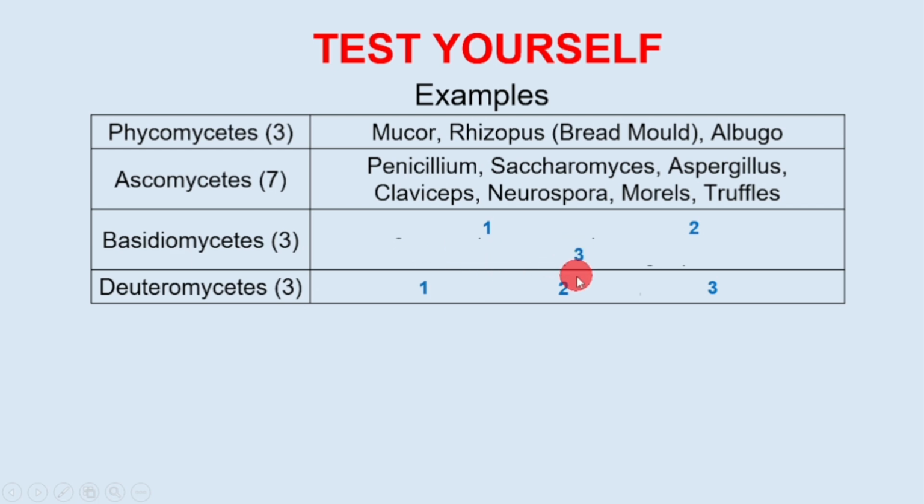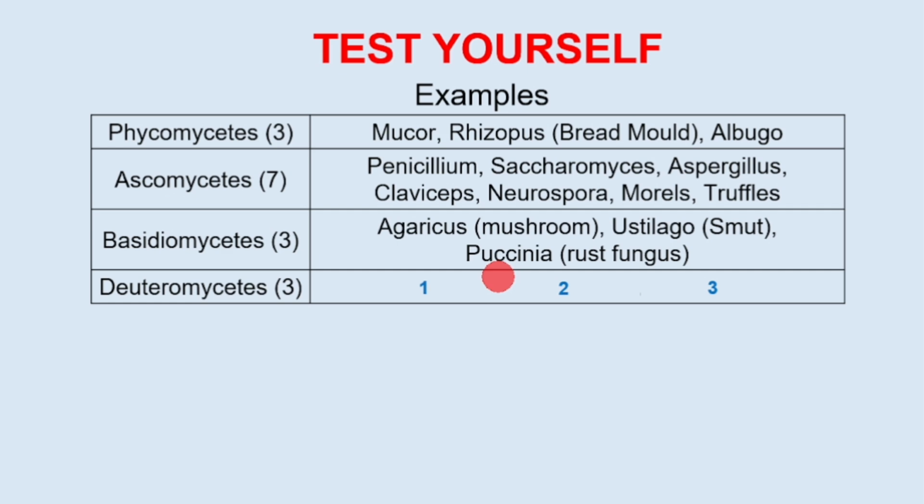Basidiomycetes, 3 names. So 3 scientific names and 3 common names. The first one is Agaricus, which is mushroom. The second one is Ustilago, which is smut fungus. And Puccinia is rust fungus. And then the last one, Deuteromycetes: Alternaria, Colletotrichum, and Trichoderma. Keep revising these names. This short video is only to help you focus on the names.